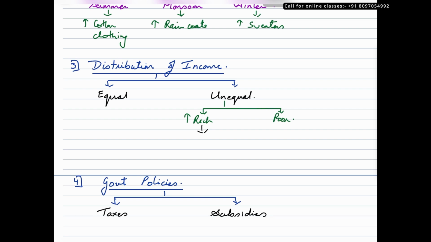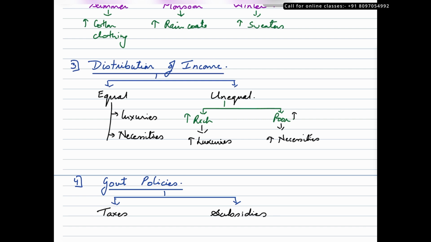If there are more number of rich in the market, you will have high demand for luxuries. And if there are high number of poor people in a given market, in that case, there will be high demand for necessities. But if there is an equal distribution, there will be almost the same proportion of demand for both luxuries and necessities. Alright, this is how distribution of income would impact market demand.